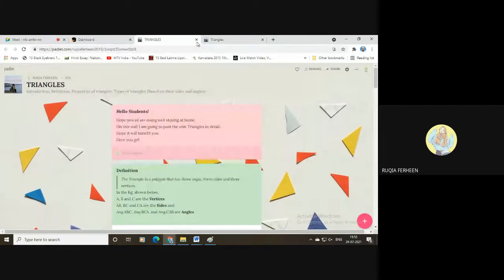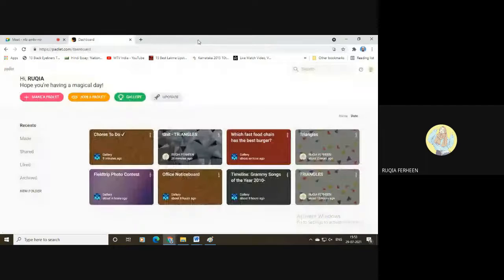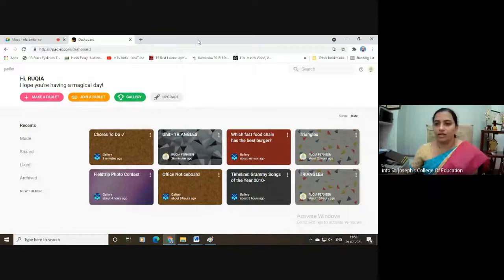I hope I'm clear. If you have any doubts, you can ask. Any doubts regarding how to enter a formula or how to upload a file? Anything? Yes, Rukaya. Ranjita is telling once we start preparing, we will get doubts. Yes, that's true. All the math students can start preparing one Padlet. Almost clear. Yes, it's clear, and thank you. That is the message we are getting in the chat box.